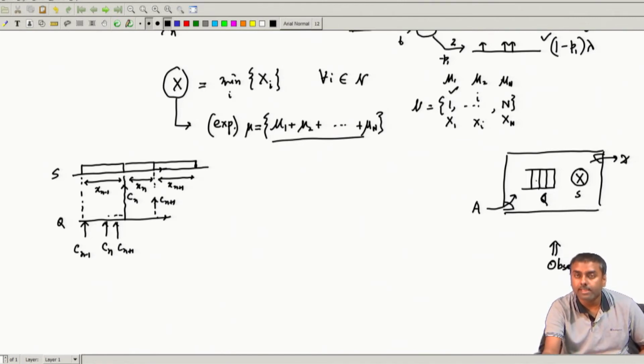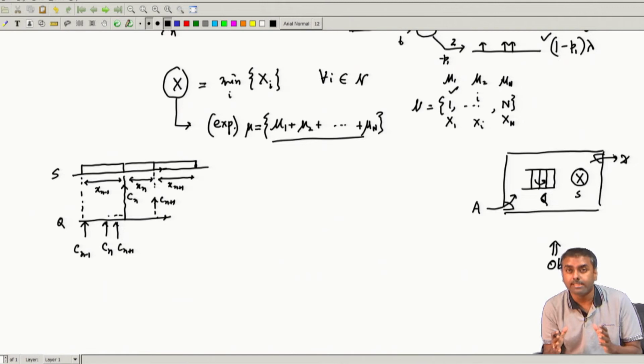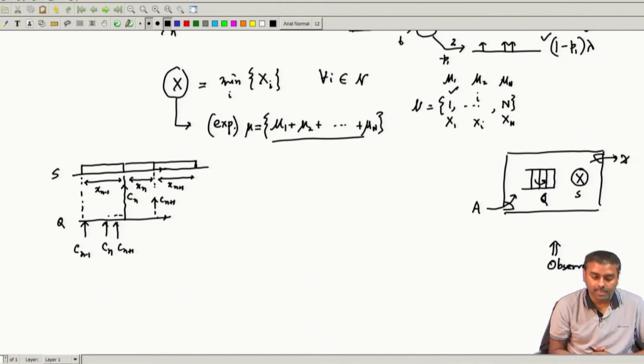That somebody joins in the queue, he moves up in the queue, he joins the server, all those things this observer is not interested in. So, for him events are some arrival is happening, some departure is happening. Okay. So, let us try to characterize this sequence of events and what happens to those events.